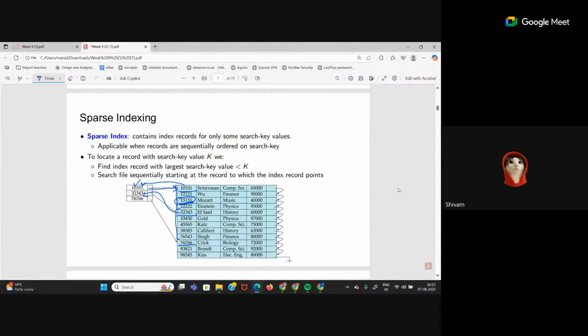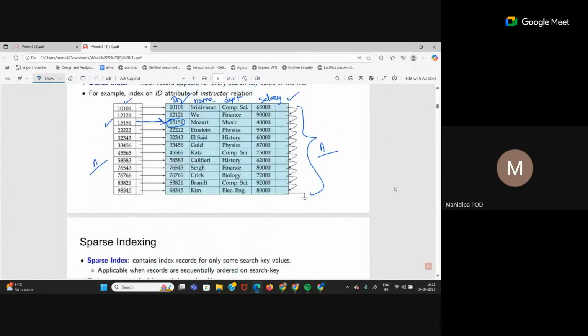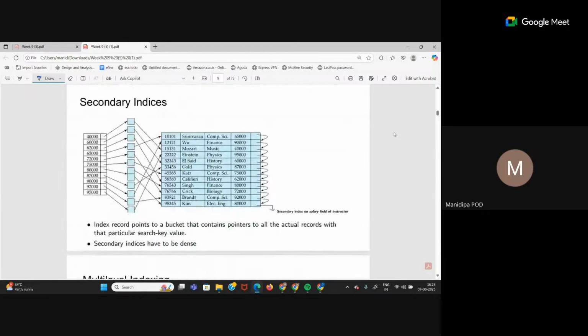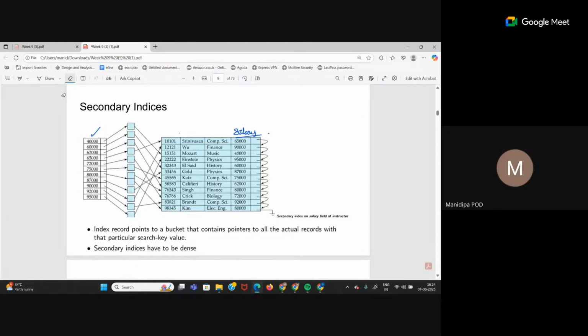Can you explain any example of secondary index? Secondary index, see. Let me check if there is one, yeah, this one. Okay, here check if this is my secondary index. So this is the ID attribute based on which I have created the index, correct? No, we have created it on salary. Now, is the order of salary in the table and the order of salary in the index the same? No, it's not, right? In the index, we usually keep a sorted order. So this is a secondary index because we can see the order is different.